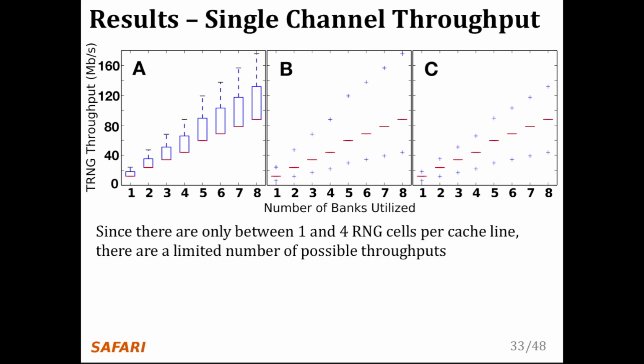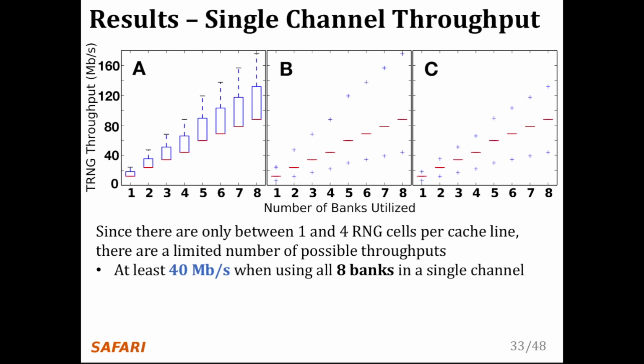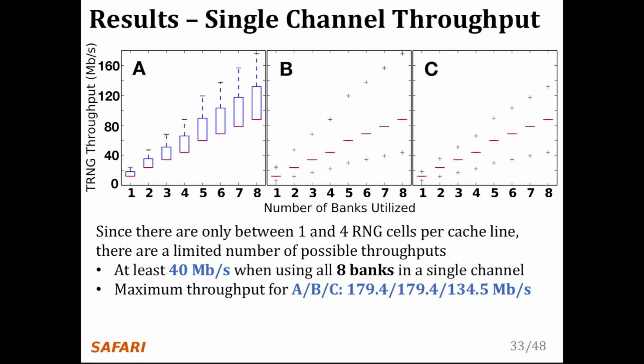possible throughputs. We find that we can generate true random numbers at least 40 megabits per second when parallelizing D-RaNGe access across all banks. We find that the maximum throughputs for manufacturers A, B, and C are around 180, 180, and 130 megabits per second.